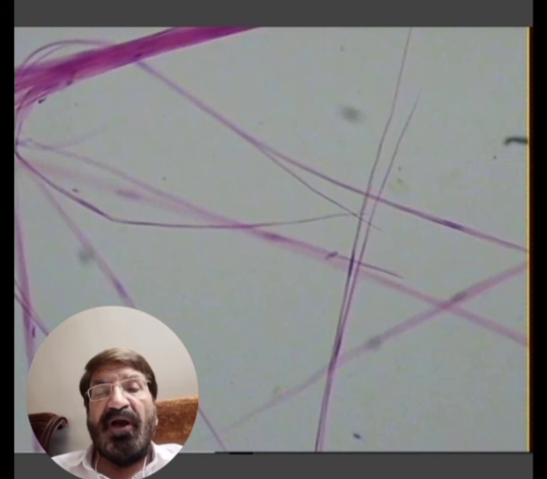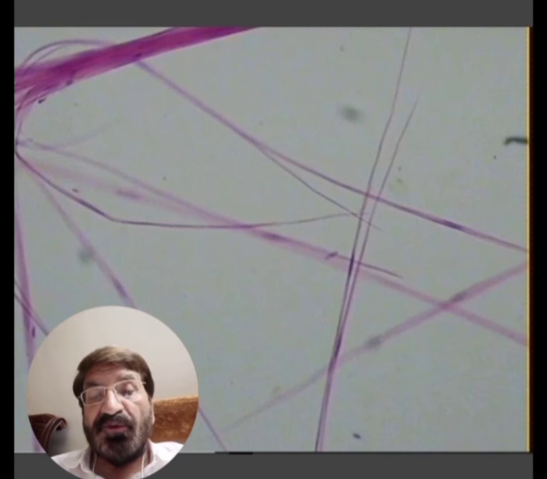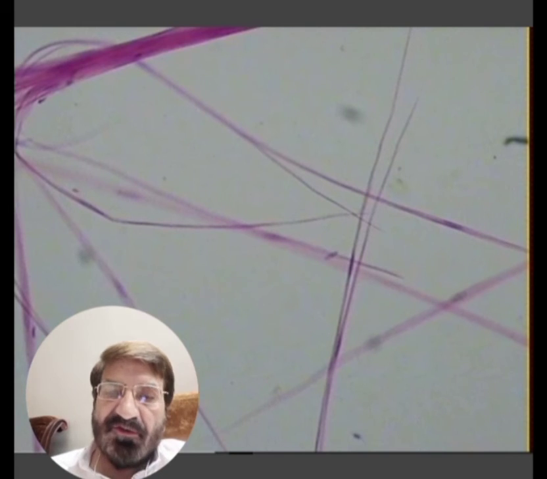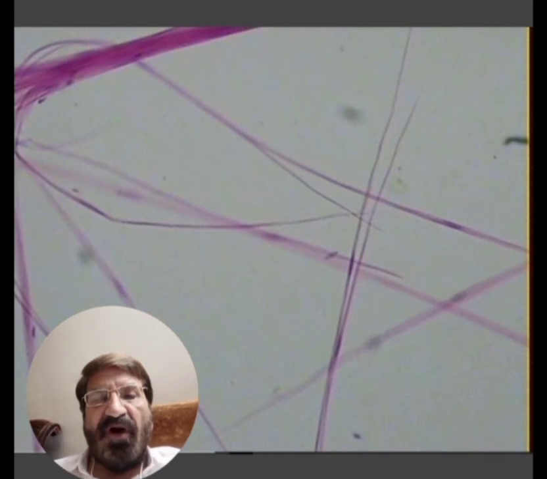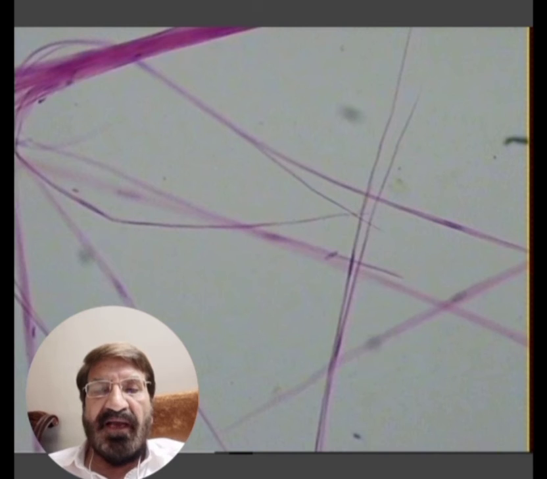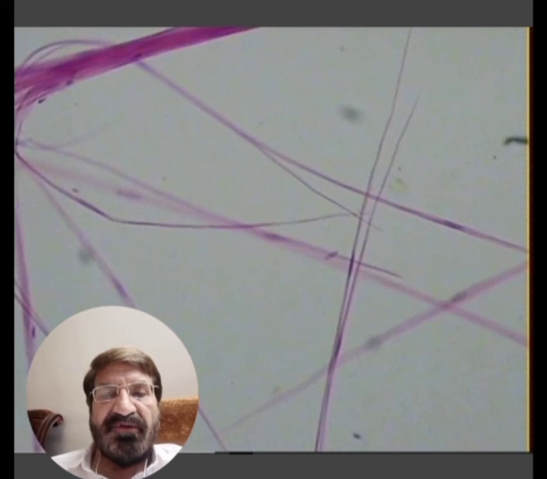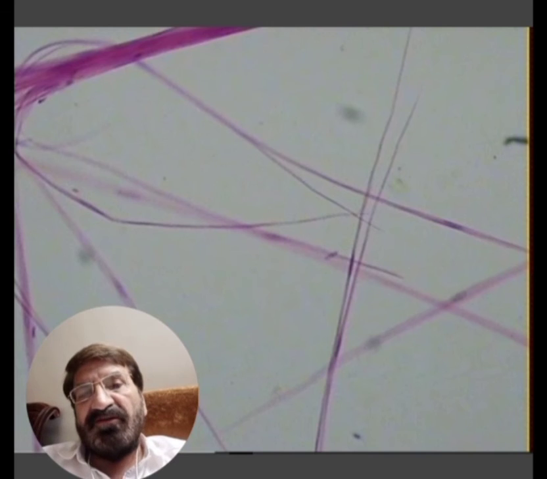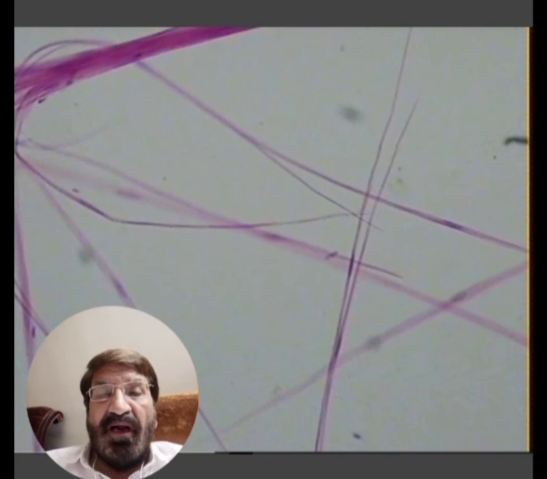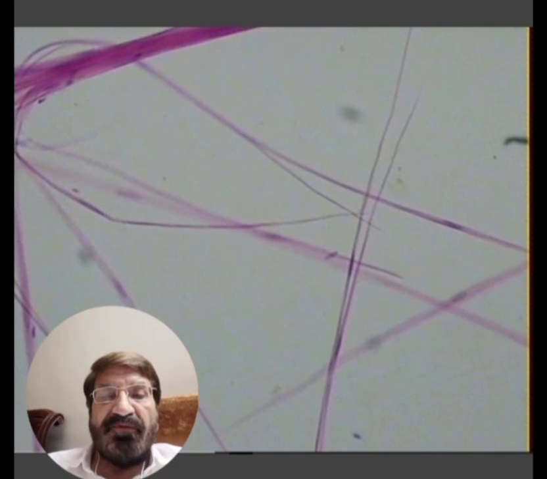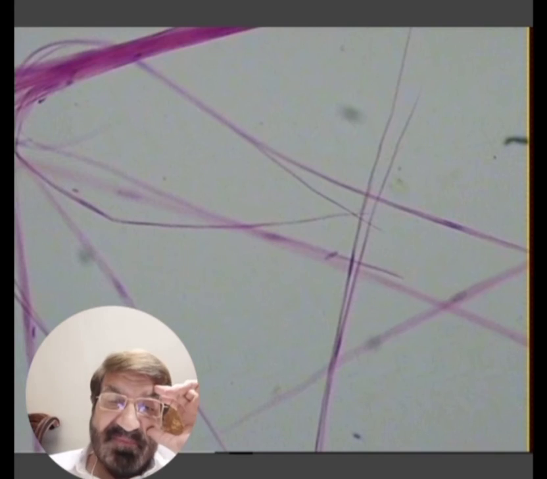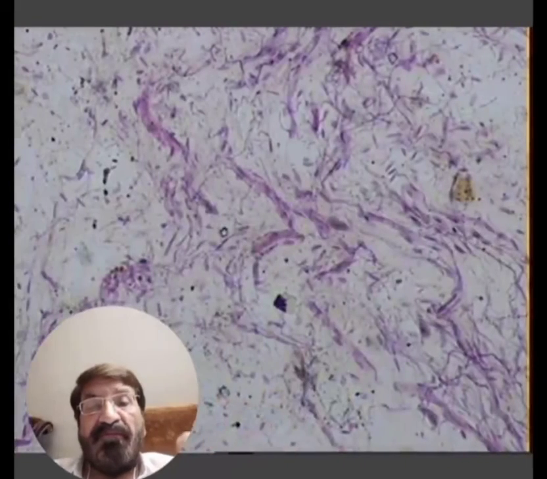The smooth muscles have no striations because the actin and myosin filaments are present in the cytoplasm in a crisscross manner. They do not form sarcomeres as in the cardiac muscle and the skeletal muscle. There the actin and myosin filaments are arranged in a very organized manner in the form of sarcomeres. The area between two Z lines is called the sarcomere.